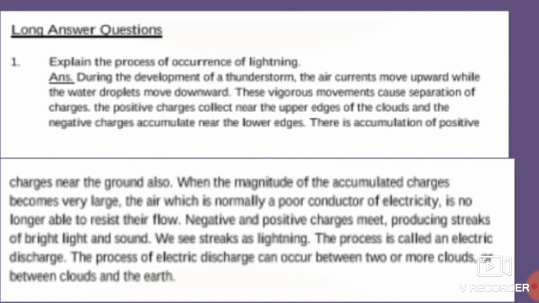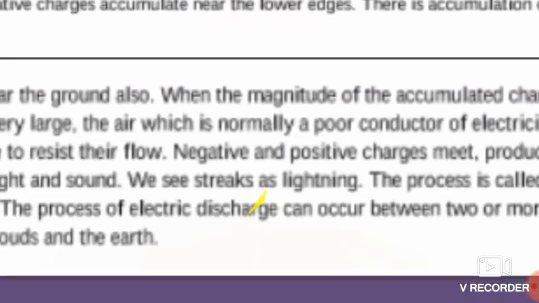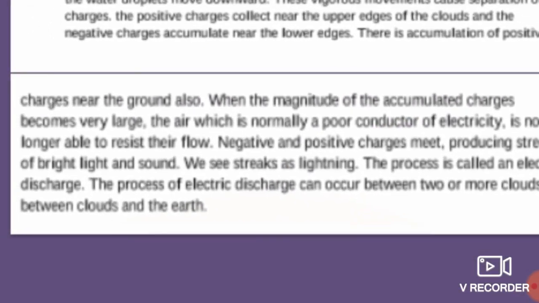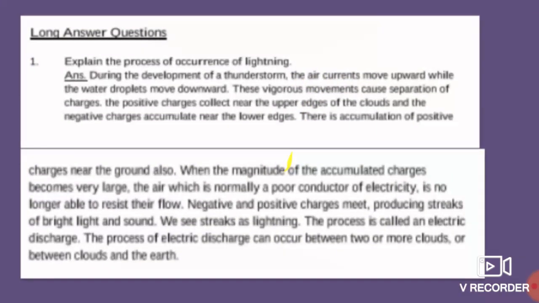We see this streak as lightning. This process is called electric discharge. It can occur between two or more clouds or between the clouds and the earth. This process is nothing but lightning.